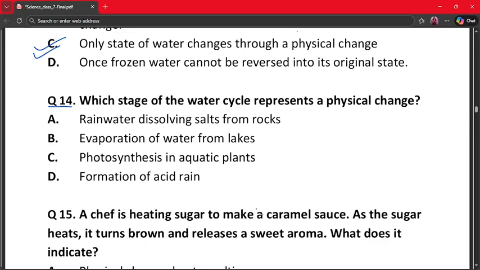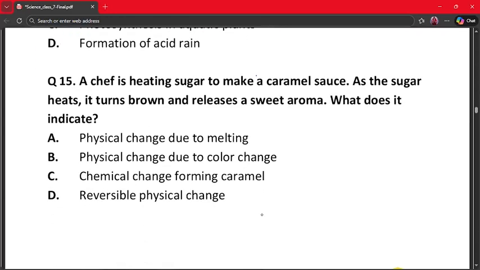The correct answer is option number B, because evaporation changes water from liquid to gas. No new substance is formed, so it is a physical change, and other options involve chemical processes. So option B, evaporation of water from lakes, is the correct physical change. Our next question is question number 15.